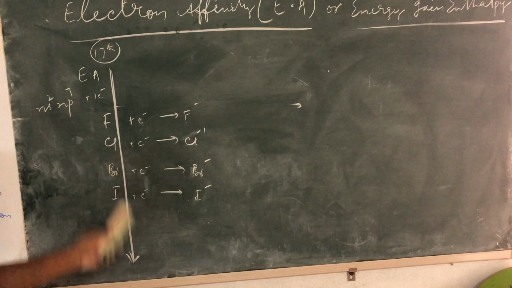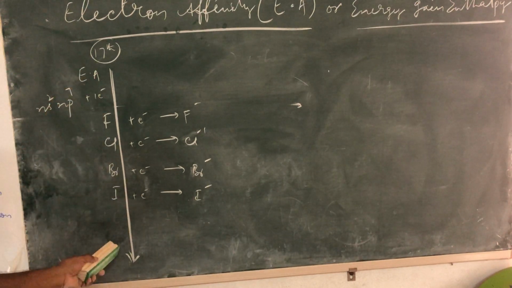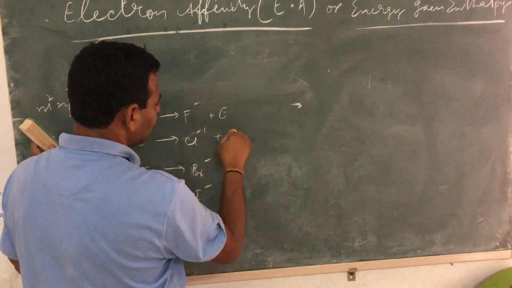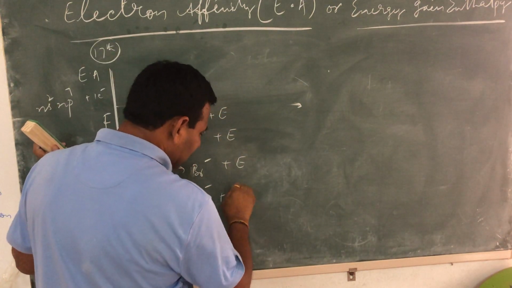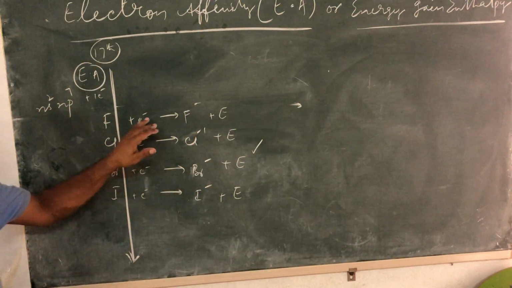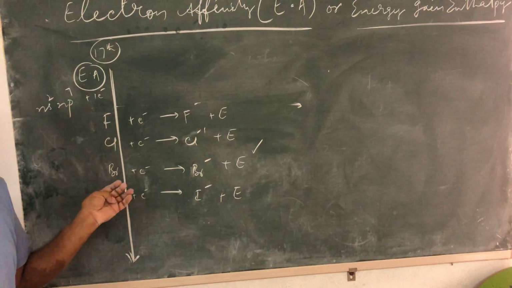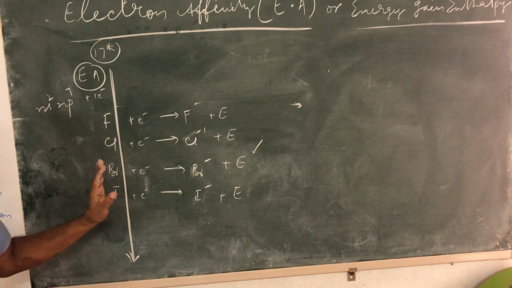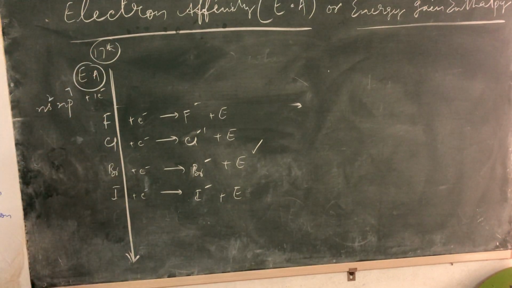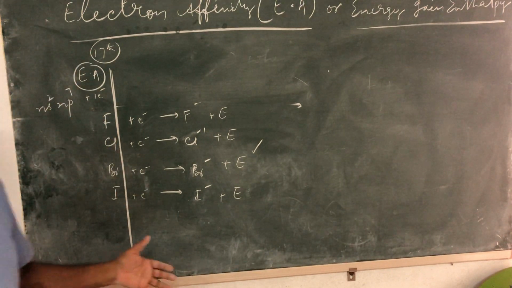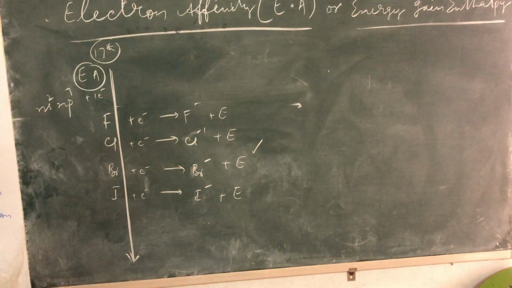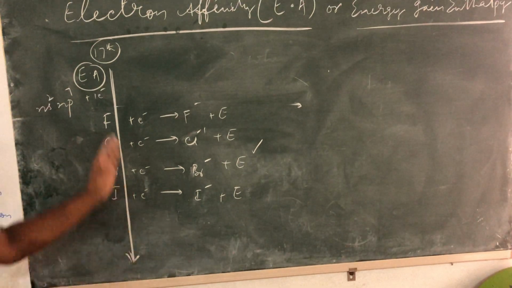But the trend we need to understand: down the group, in all the cases, energy is released. Plus E, plus E, plus E, plus E. This energy released is nothing but electron affinity, the energy released when an extra electron is added to a neutral atom or species. How does this energy released vary down the group? That is what we need to understand. This is known as periodic trend. Down the group what will happen, and left to right what will happen?